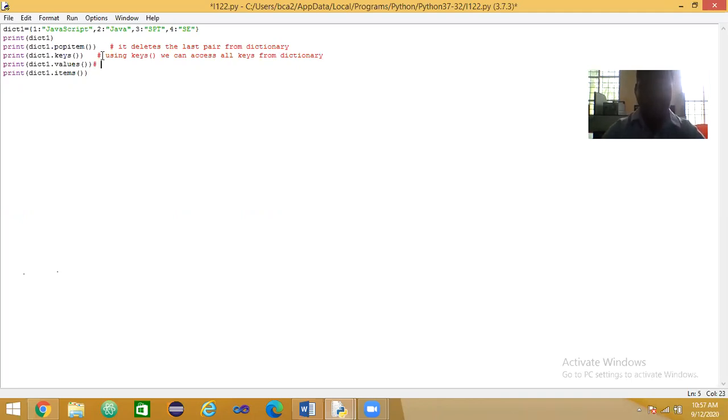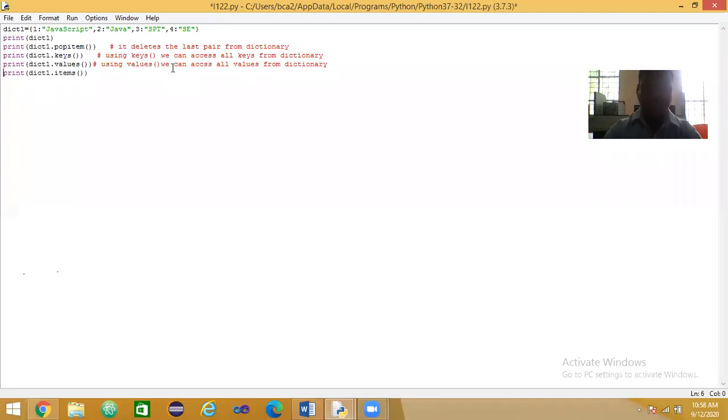Using the values function, we can access all values from the dictionary. Items, you know.